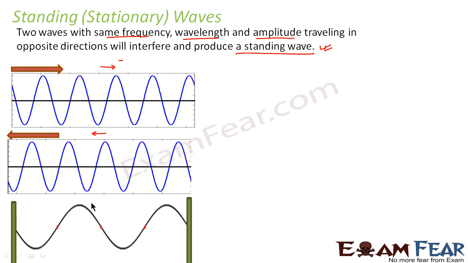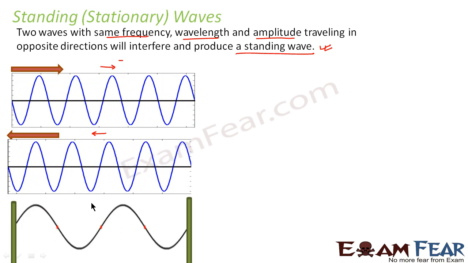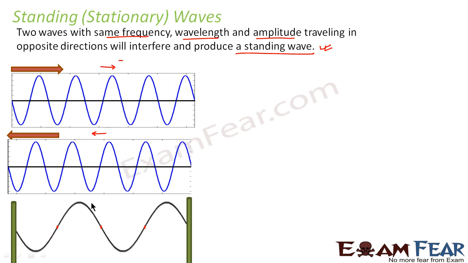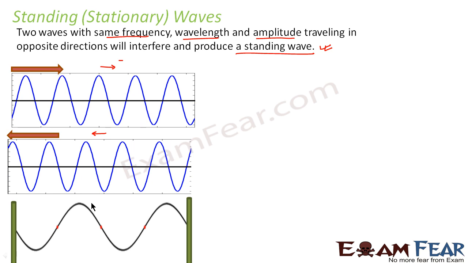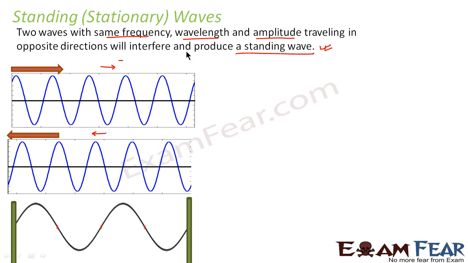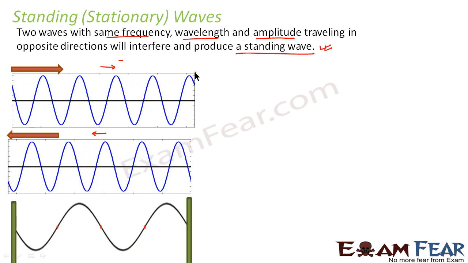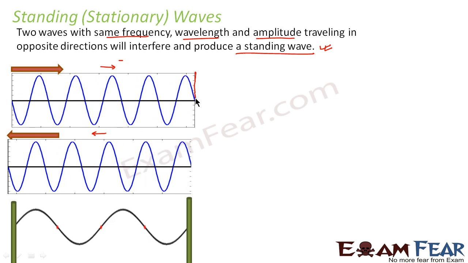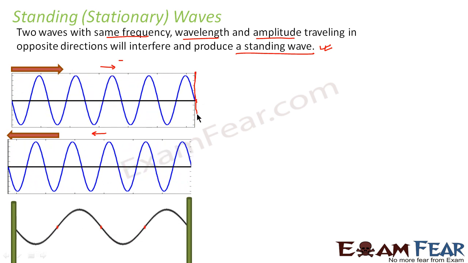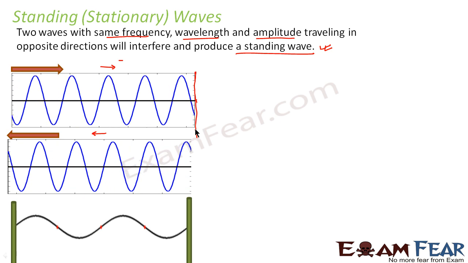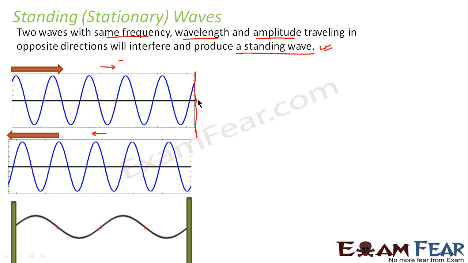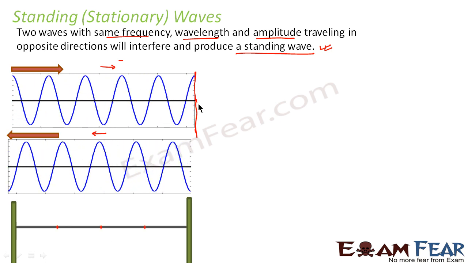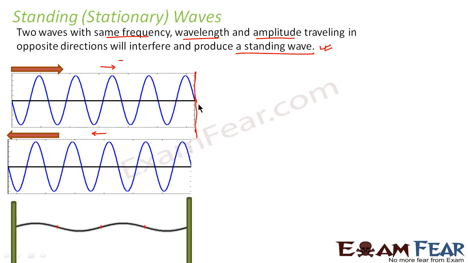Just now we discussed reflection of waves, right? So let us make use of reflection here. Let us suppose that you have a rigid wall, which does not move. What did we study in reflection? We studied that when a wave comes and hits a rigid wall, it reflects back with a phase difference of pi, right?